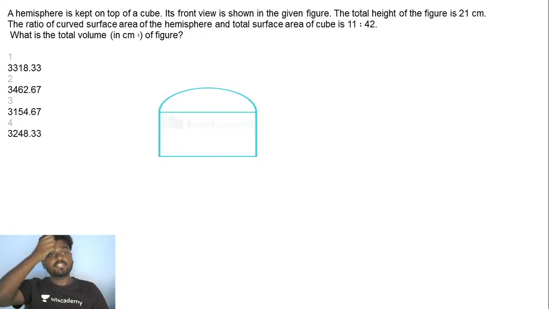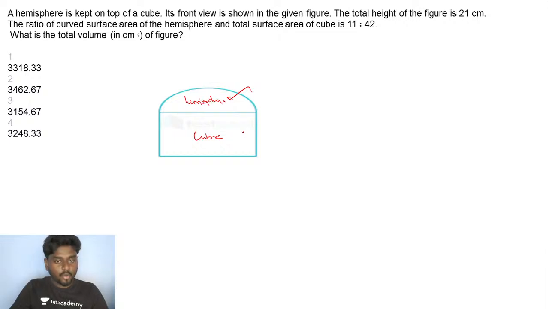A hemisphere is kept on top of a cube. If you could see here, this is actually a hemisphere. This has been kept on top of a cube. This is a cube, and this is a hemisphere. So guys, in the picture, it may look sort of like a cuboid, but it is clearly mentioned that this is a cube.